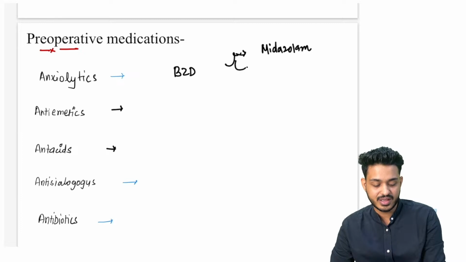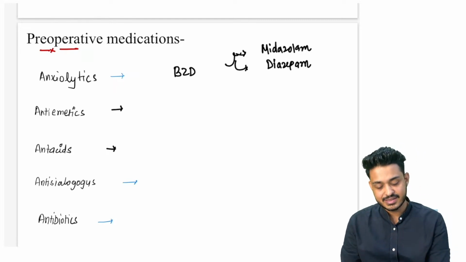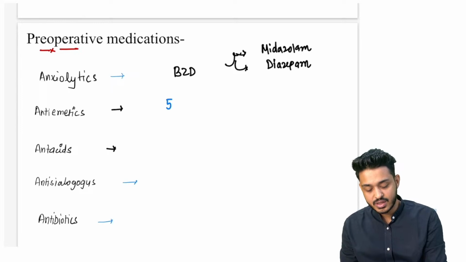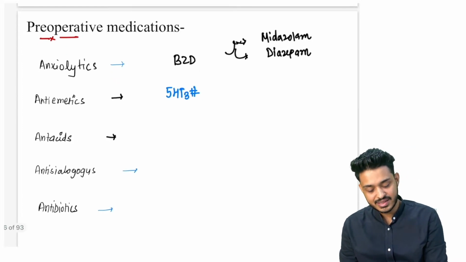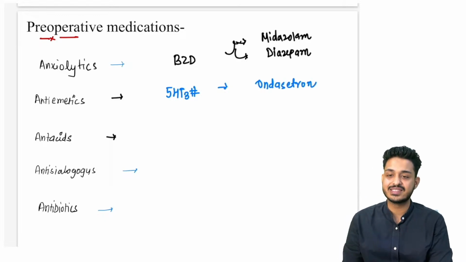So we are using drugs like midazolam. These are all important things. We can use diazepam. These are going to be your benzodiazepines, right? Second thing, we want to decrease the emesis in this particular patient. So for decreasing the emesis, we are going to use a 5-HT3 blocker. These are going to be your ondansetron. We can use ondansetron on the patient. That is going to decrease the sensation.